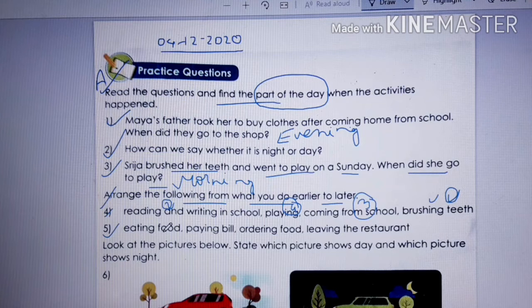Number 5: eating food, paying bill, ordering food, leaving the restaurant. So children, what do you do first when you go to the restaurant? We order food. So this is 1. After ordering food, what do we do? We eat that food. Number 2. And after eating that food, what do we do? We pay the bill. That means we pay the money. Then last, we leave the restaurant. That is 4th. Okay, so we have arranged this from earlier to later.